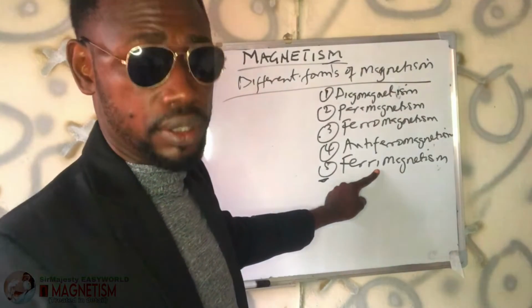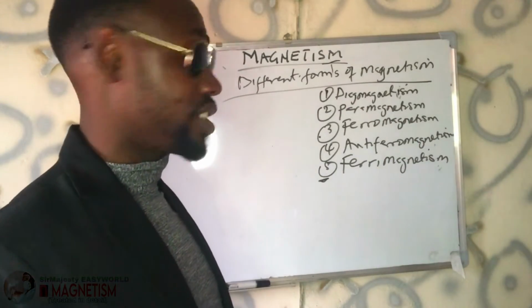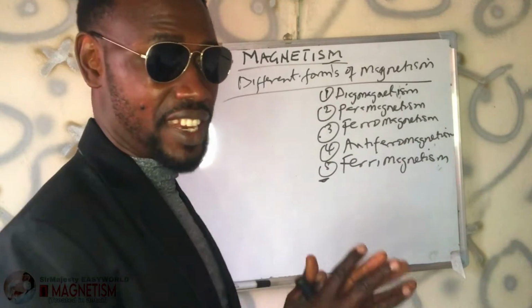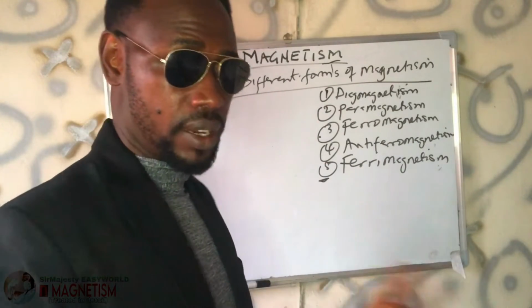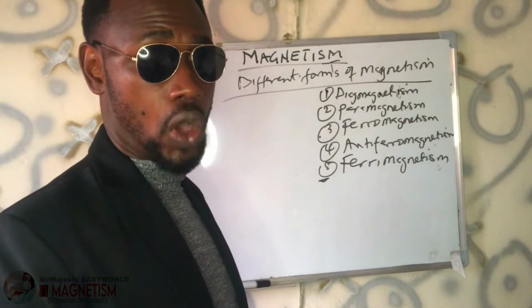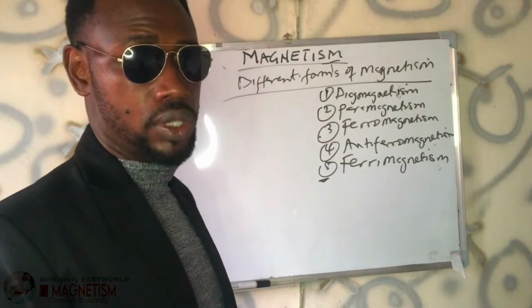Ferric chloride, iron(III) chloride. But if we say ferrous chloride, we refer to iron(II). But it doesn't necessarily mean that this is for iron(II) and this is for iron(III). Just listen. These are the 5 different forms of magnetism that we can observe. And I told you earlier that these are the consequences of Pauli's exclusion principle, according to the atomic structure.